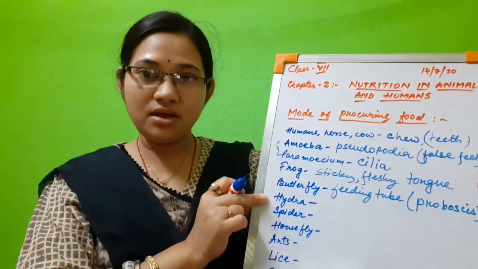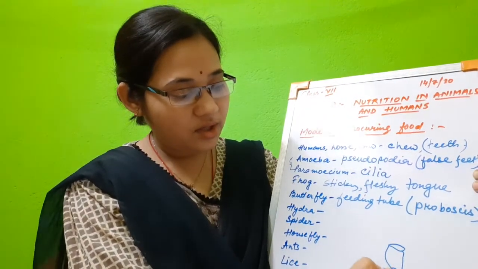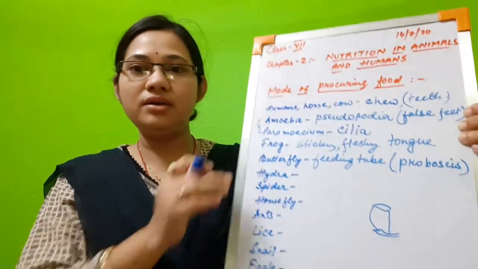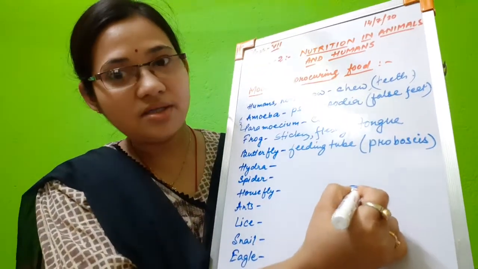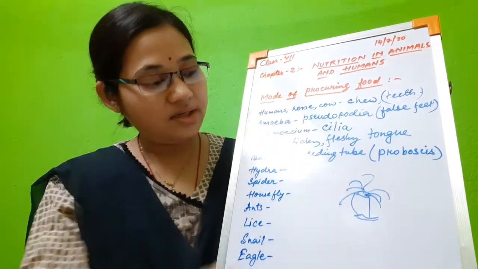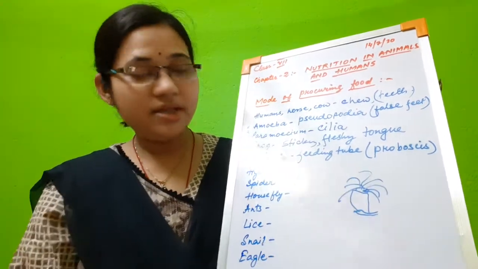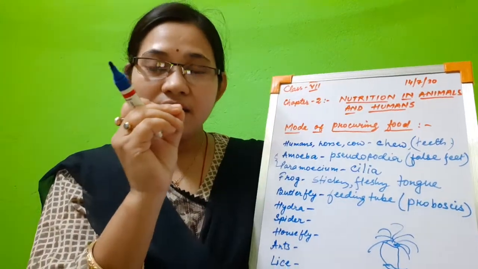Then comes Hydra. Hydra is also an animal-like organism. It is found under the oceans or sea. This Hydra has got some tentacles, 8 tentacles. These tentacles have some stinging cells in them.